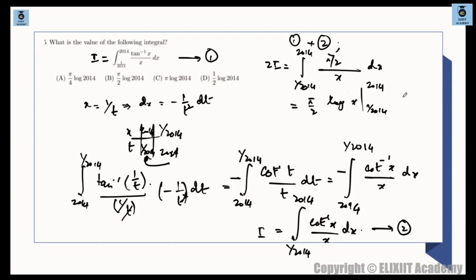ठीक है. तो pi by 2 times of ln 2014 minus ln 1 by 2014. This is what we are having. So ln 1 by 2014 माने this is minus minus plus हो जाएगा.